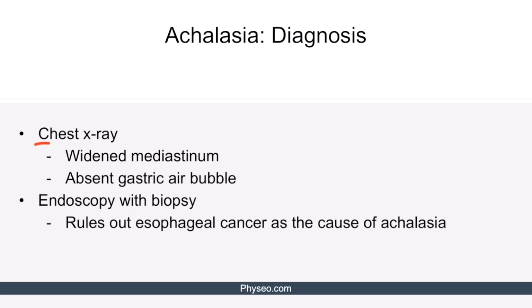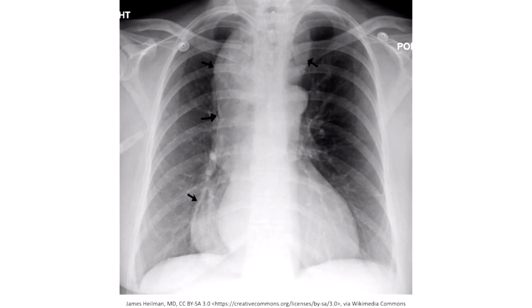The chest X-ray in the context of achalasia typically shows widened mediastinum and absent gastric air bubble. Endoscopy with obtaining biopsy, on the other hand, can be performed to rule out esophageal cancer as the cause of achalasia. Here's a chest X-ray of the patient with achalasia. Please note the widened mediastinum indicated by the black arrows as well as the absent gastric air bubble.